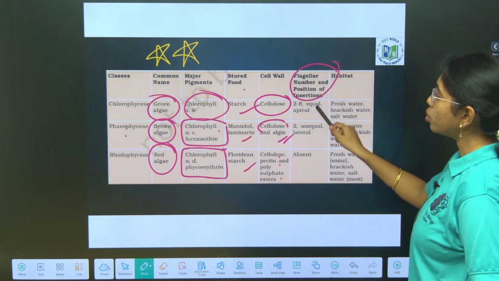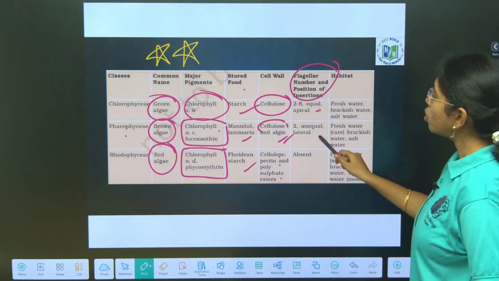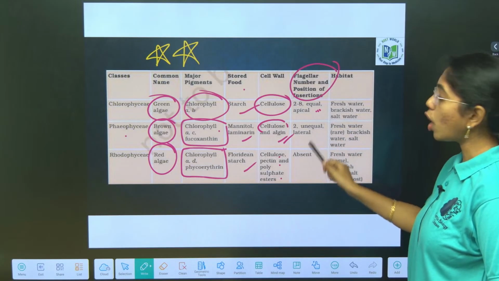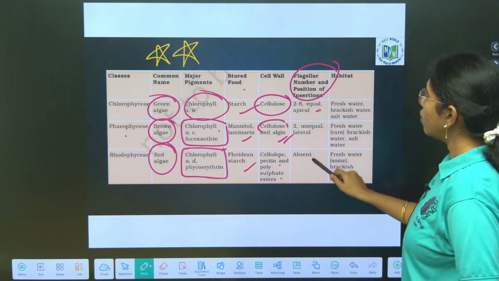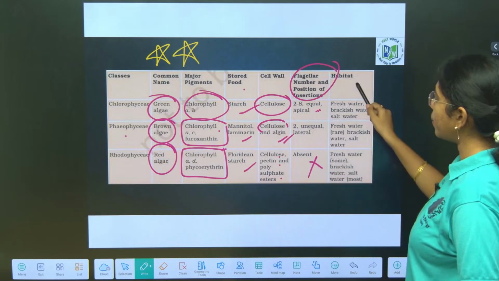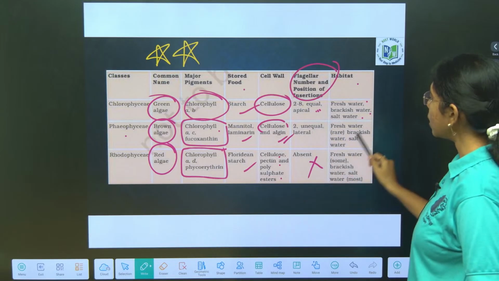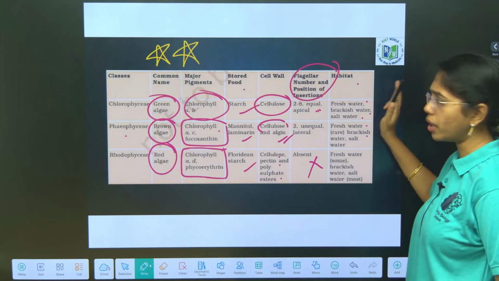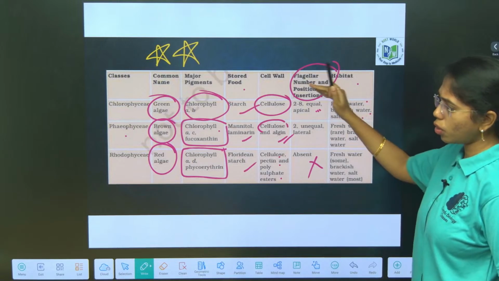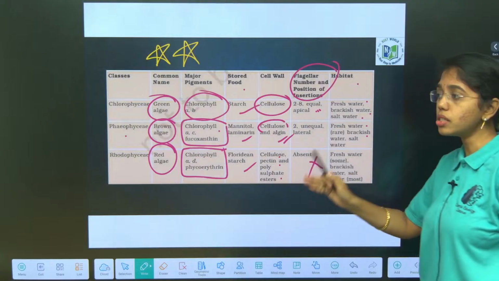Flagellar members, 2 to 8 apical flagella you see in chlorophycean members, 2 unequal flagella of heterocont type of flagella you can see in Phaeophycean members. Rhodophyceae flagella is absent. Habitat is fresh water, brackish water, salt water in chlorophyceae. Fresh water, brackish, salt, all the modes of water you will see in chlorophyceae, Phaeophyceae and Rhodophyceae. Primarily the habitat is aquatic.